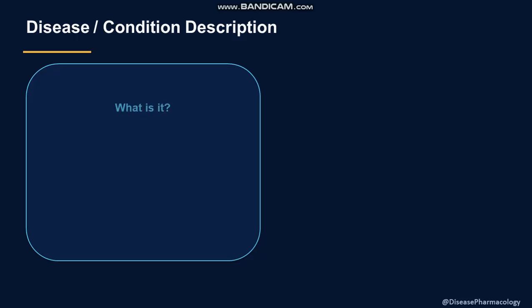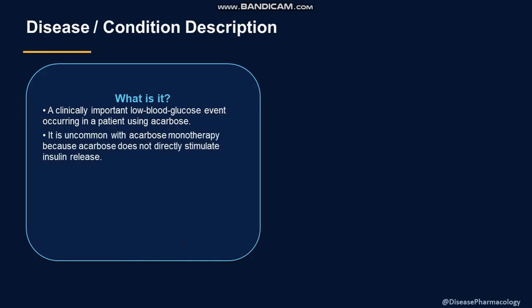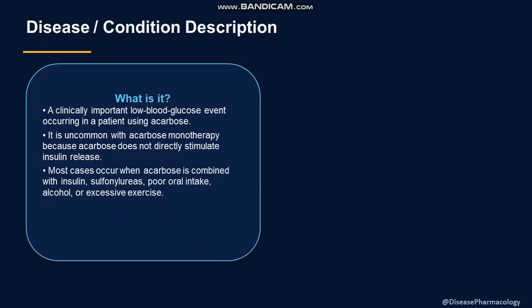Disease condition description. A low blood glucose event occurring in a patient using acarbose because the enzyme is getting inhibited. Acarbose monotherapy is uncommonly associated with it in patients with type 2 diabetes. Most cases occur when acarbose is combined with insulin, sulfonylurea, or other oral hypoglycemic agents.